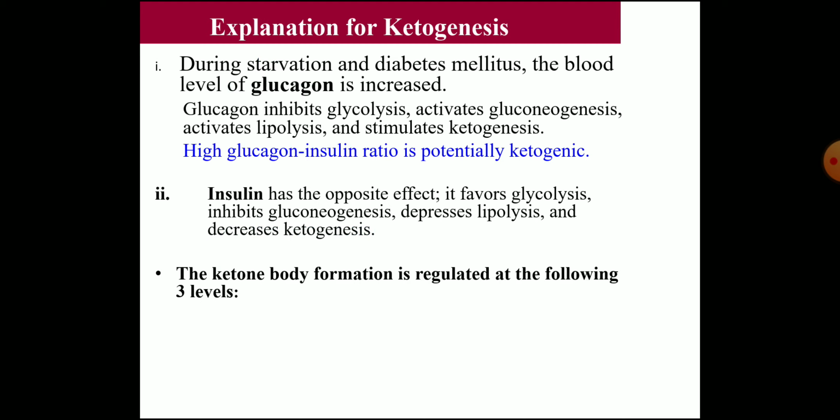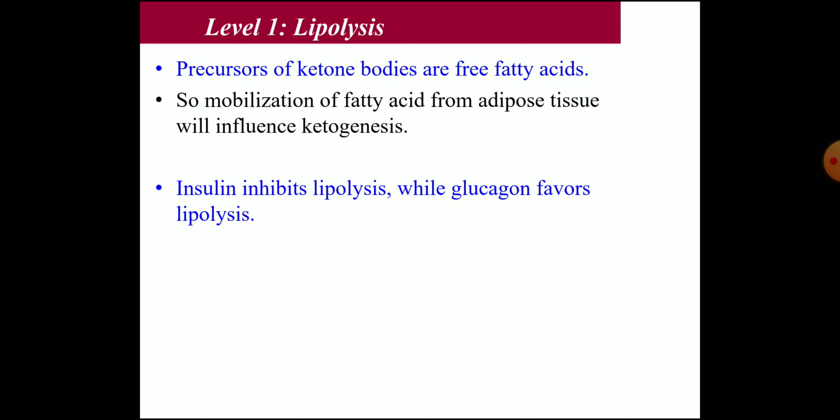Ketone body formation is regulated at 3 levels. So we have to mention the regulation also along with the synthesis. The first level of regulation is at the level of lipolysis. The precursors of ketone bodies are actually free fatty acids. When the free fatty acids get oxidized, acetyl coenzyme A is formed, and that will form the ketone bodies. So mobilization of fatty acids from adipose tissue will influence ketogenesis. The factors which increase the mobilization of fatty acids will increase ketogenesis also.